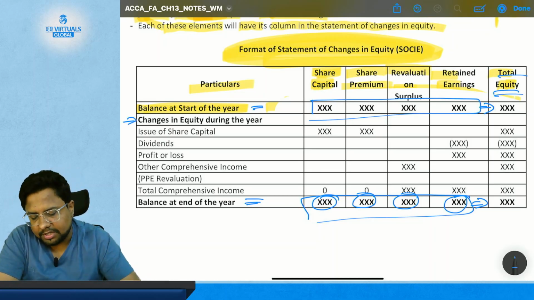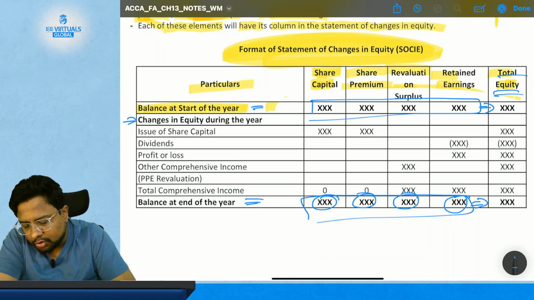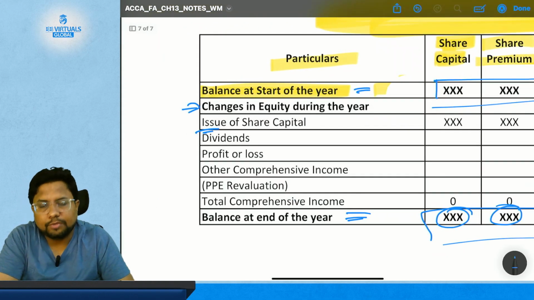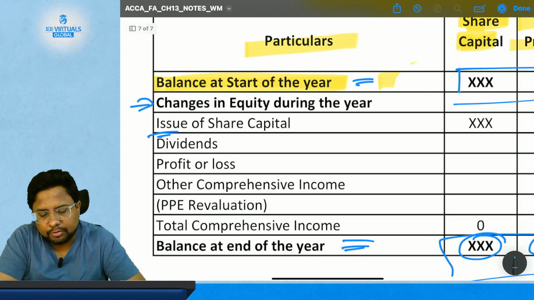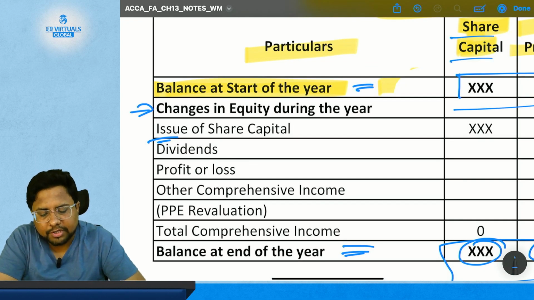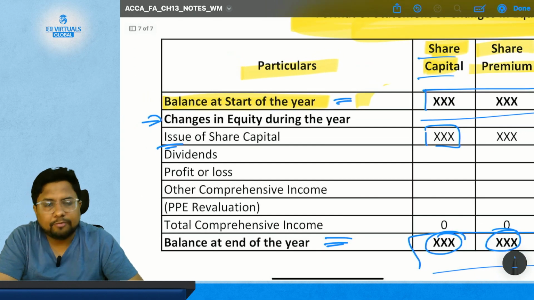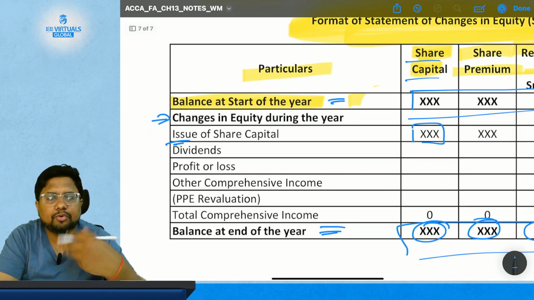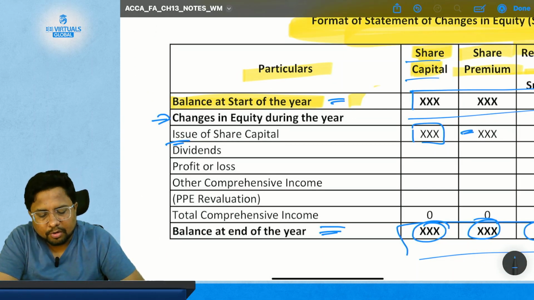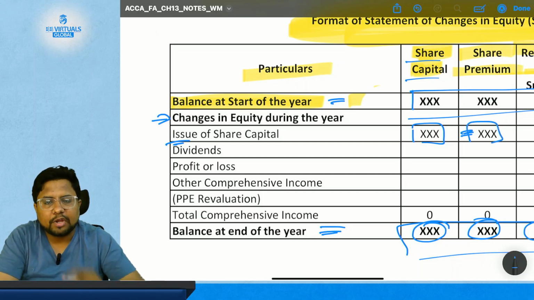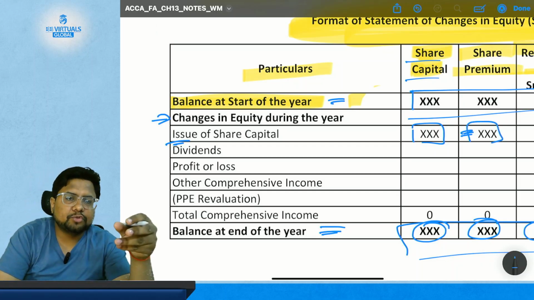So what is going to be changed? Suppose you have made an issue of share capital. It will be shown under the head of share capital, as the amount for which you have issued the shares. And if you have issued the shares, that means you have issued them at a premium. So share premium will also show the amount which you have received against the share premium.